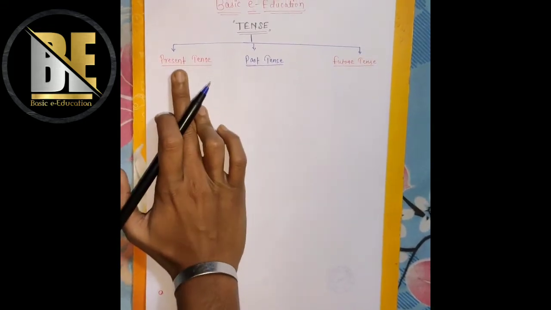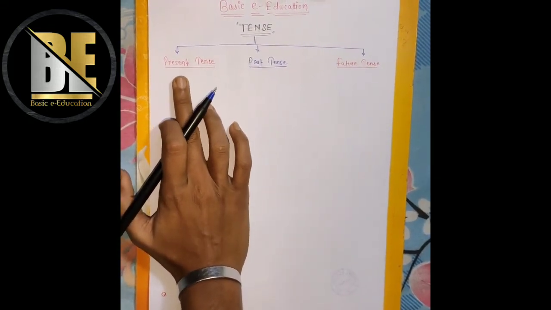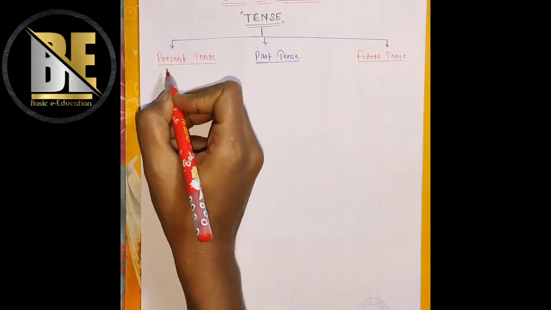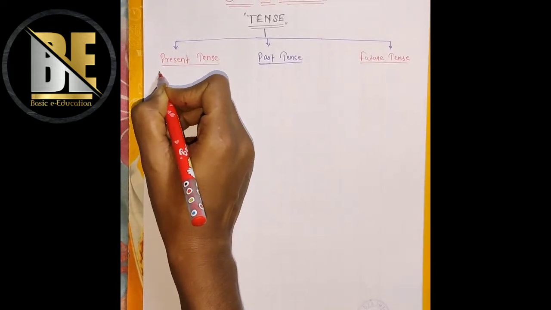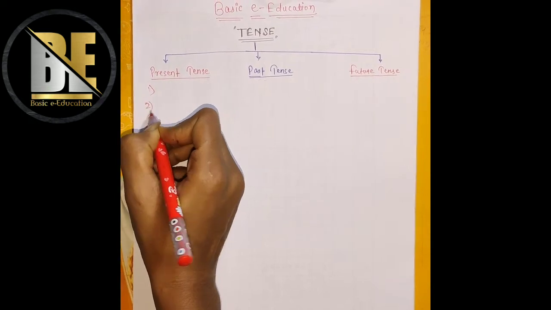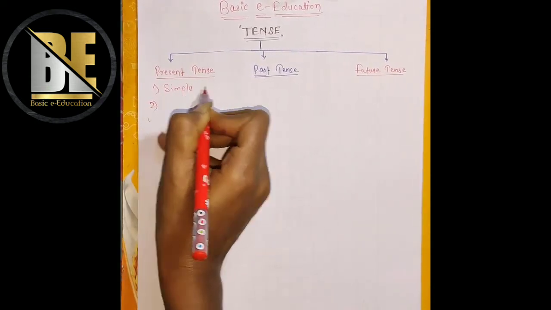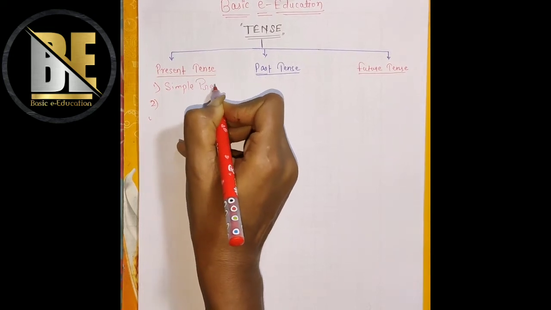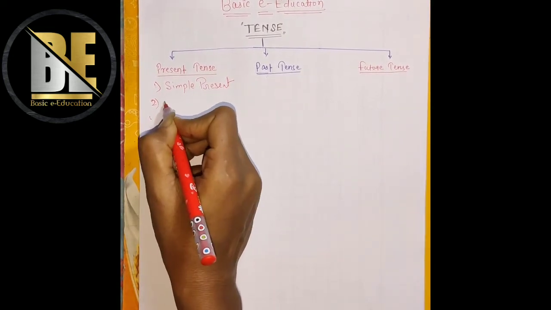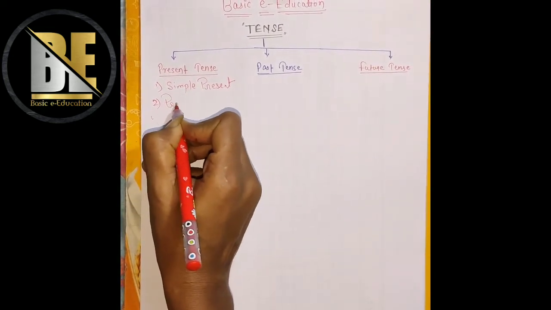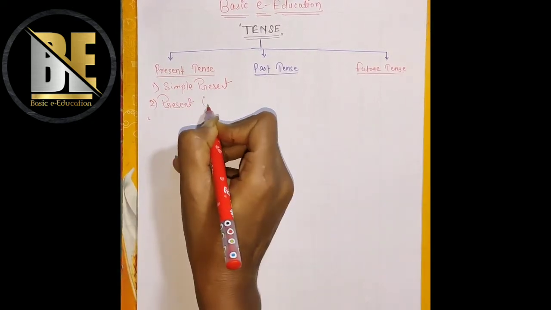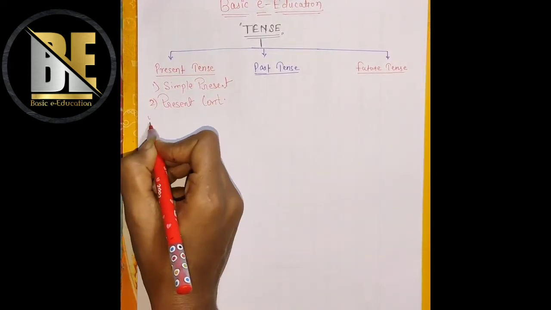So let's see what comes under present tense. Present tense has got four subdivisions. The first one is simple present. The next one is present continuous.